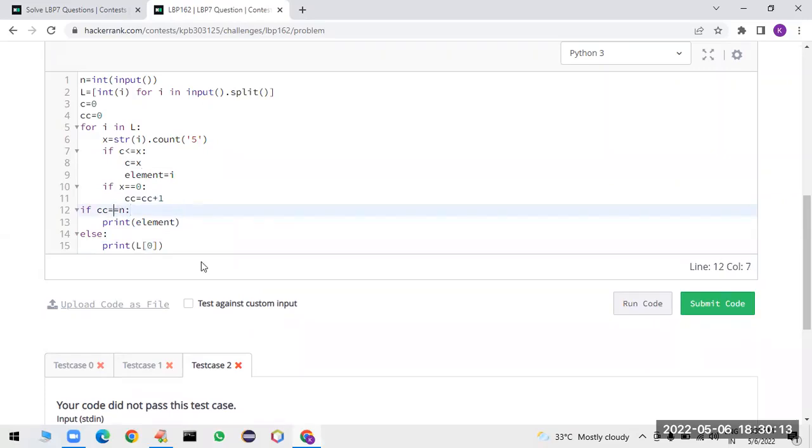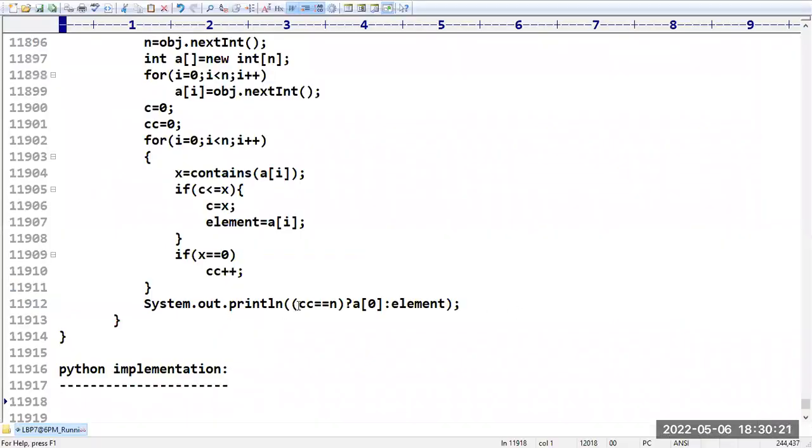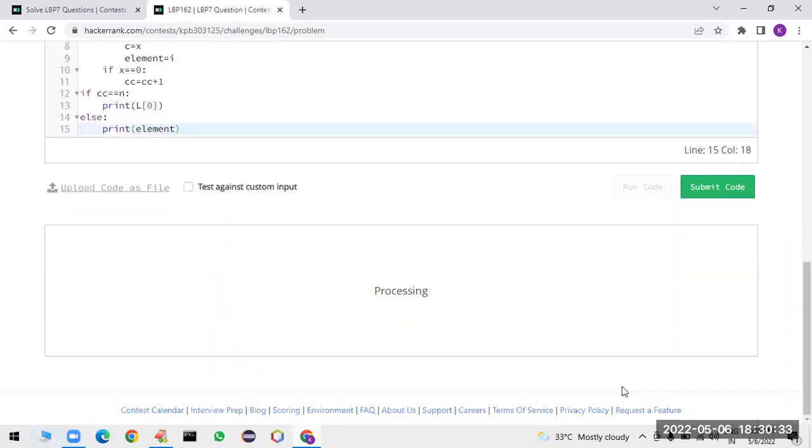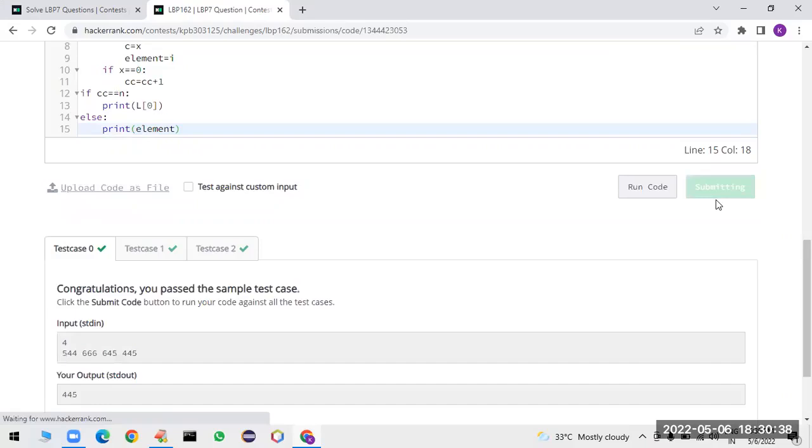Yeah, sorry, here if it is not equal, then we have to print element, right? If it is equal, we have to print L of 0. Okay. If it is not equal, then we have to print elements. This is the case. Let me run. Yes, perfectly working, and submit the code, sir.